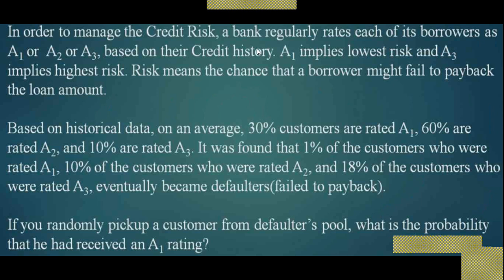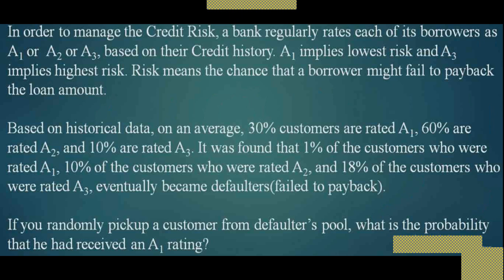So those customers who are in group A1, as per the bank, you can easily give them a credit card because they are in the lowest risk category. While the customers who are in the A3 group, they are the highest risk.